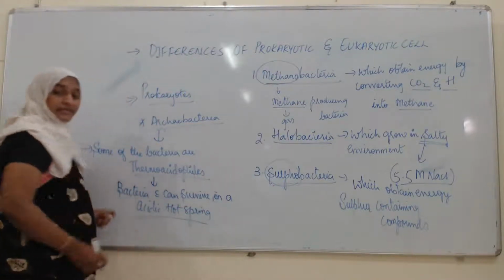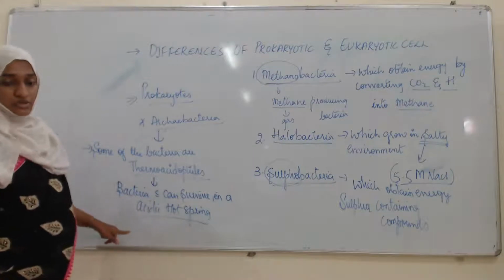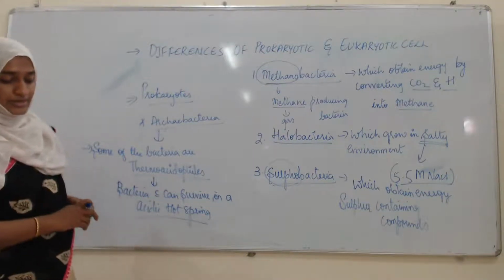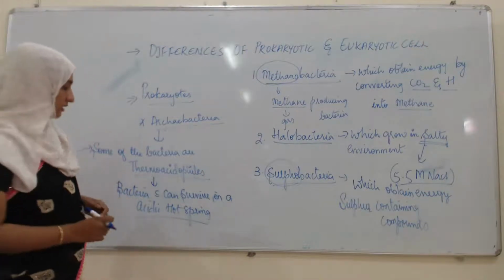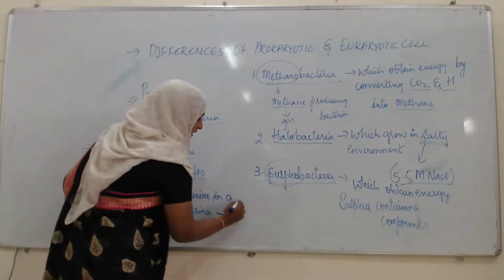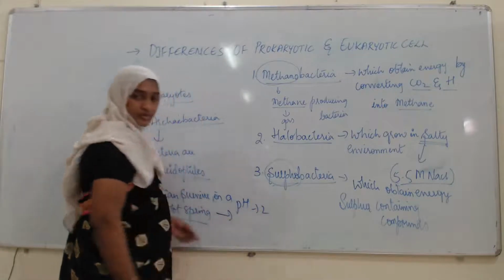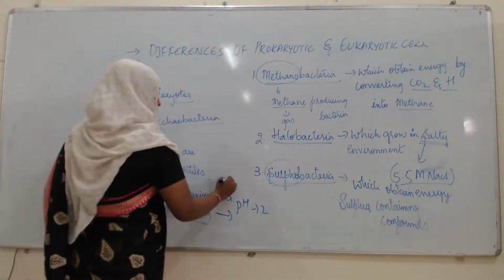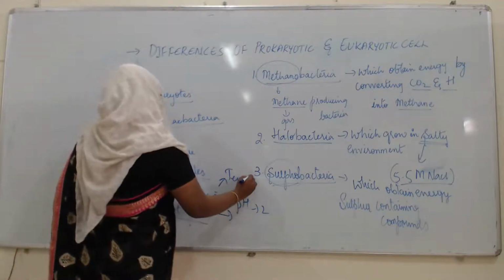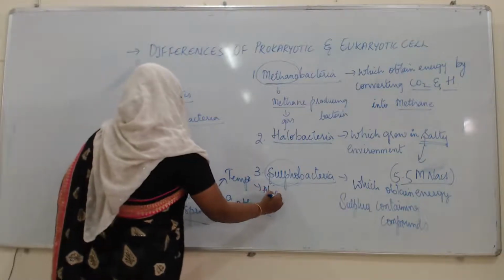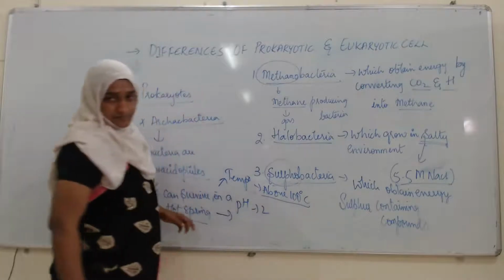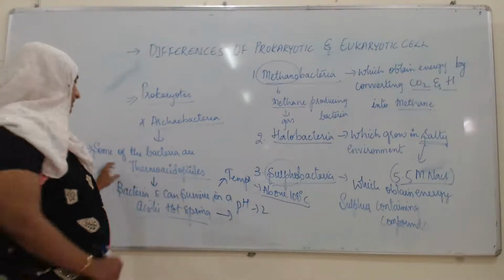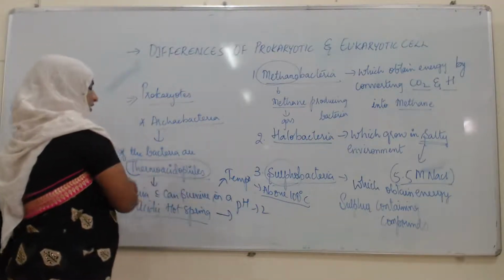Totally in an acidic condition they are going to survive, and such type of bacteria are known as the thermoacidophiles, where the pH is much acidic, as low as 2. Okay, and the temperature will be above 100 degrees. Okay, so such type of bacteria are known as the thermoacidophiles.